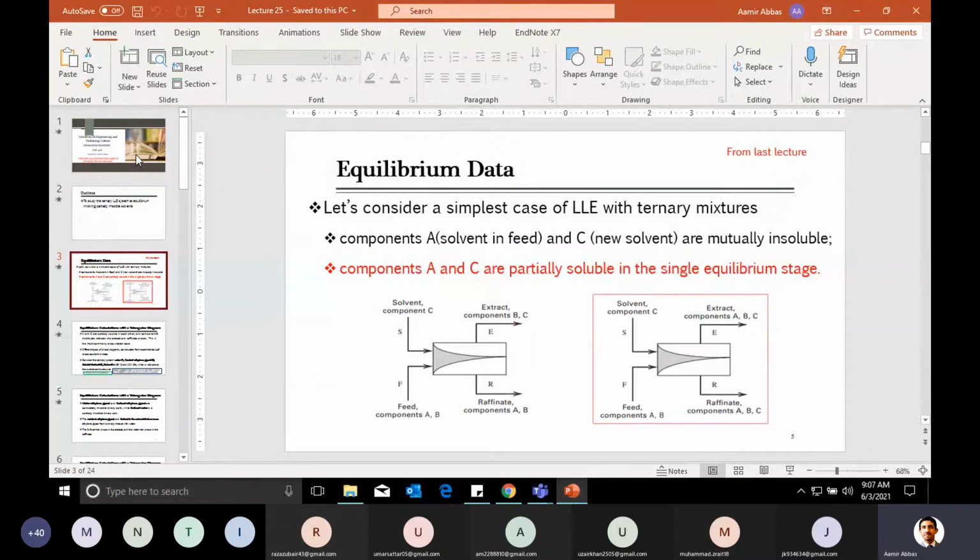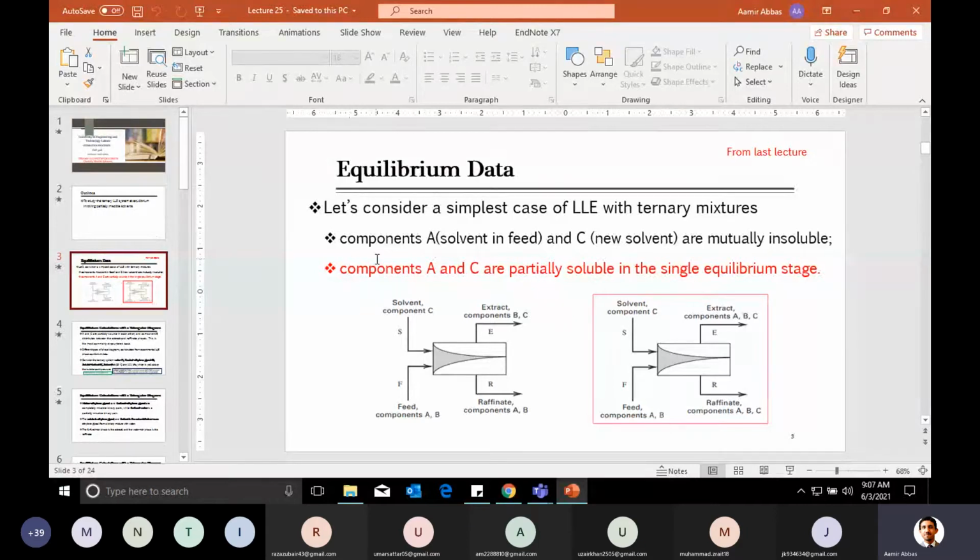Later we concluded that most of the time in liquid extraction systems, the second and the third cases are common. The second case was where both solvents in the system are mutually insoluble or completely immiscible, and the third case was where solvents are partially miscible, partially soluble with each other.